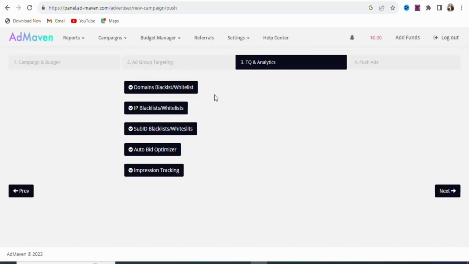Once you click on next, you are going to see a page like this. If you want to blacklist or whitelist any domains, you are going to select that. Any IP address, you are going to select that. Sub ID, you are going to select that. Any place or any website that you want to blacklist, you can select the options and then do that. In this case, we are not going to blacklist any location or any domain, so just leave it. Once that is done, you are going to click on next.